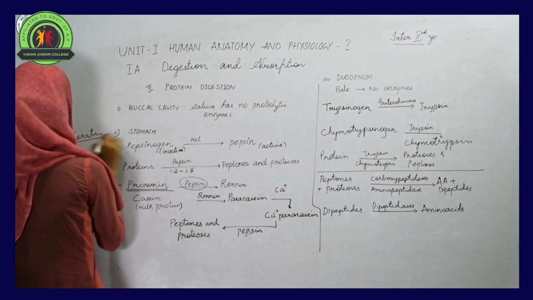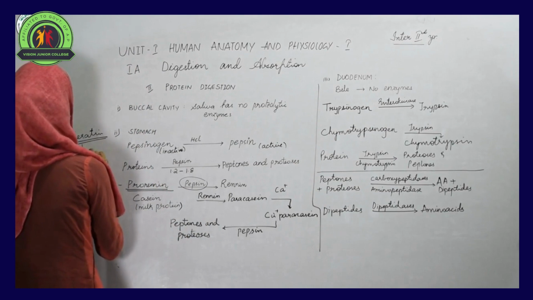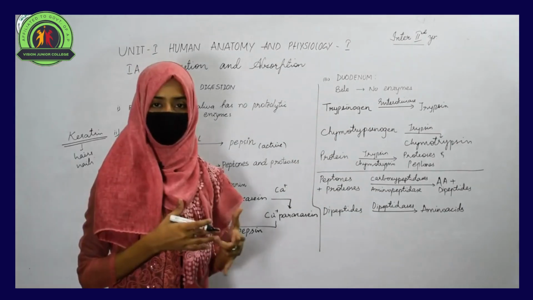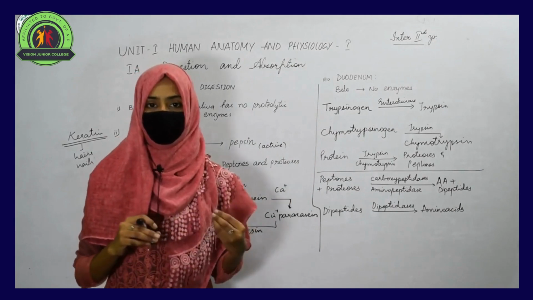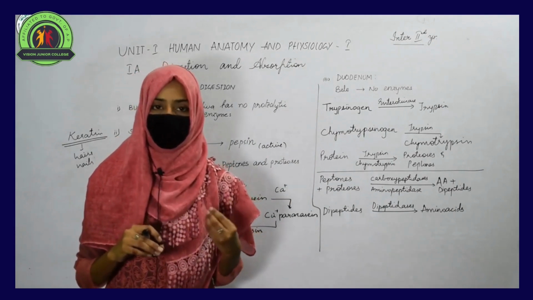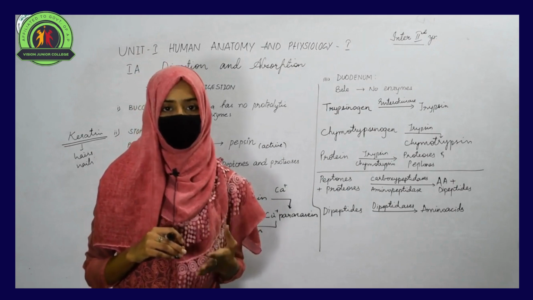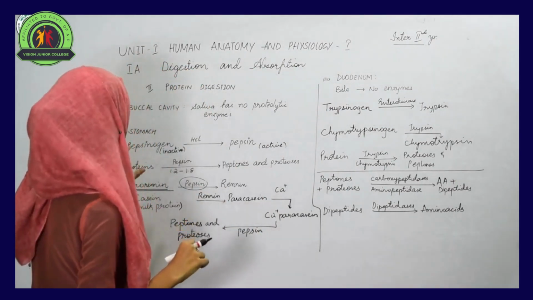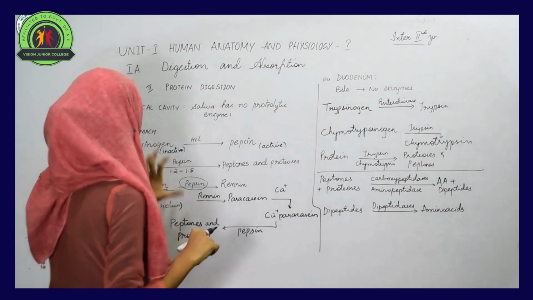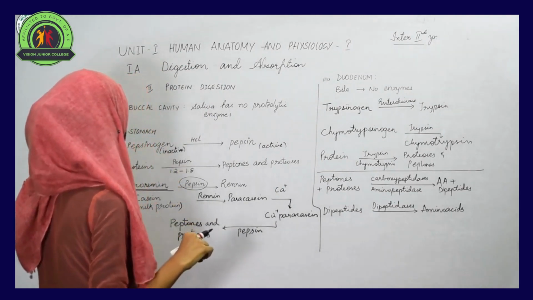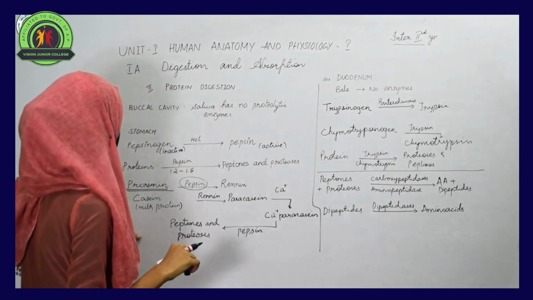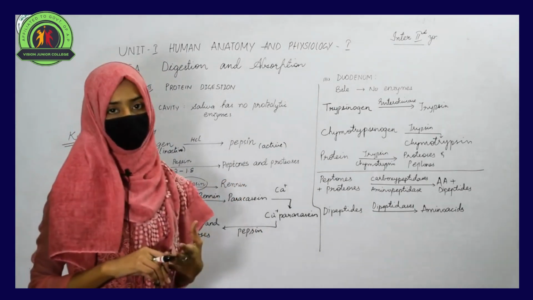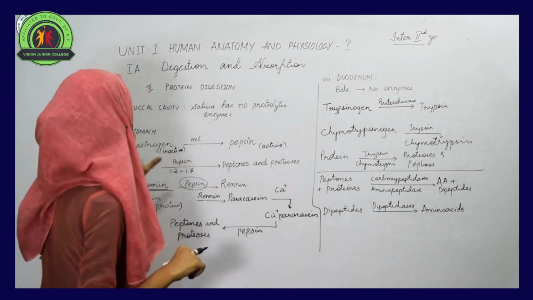Keratin is a protein found in hair and nails, and it cannot be broken down by enzymes like pepsin. Pepsin can only act on milk protein and some other kinds of proteins. This is how the digestion of proteins takes place in the stomach.